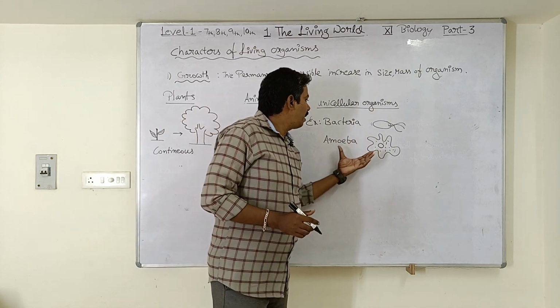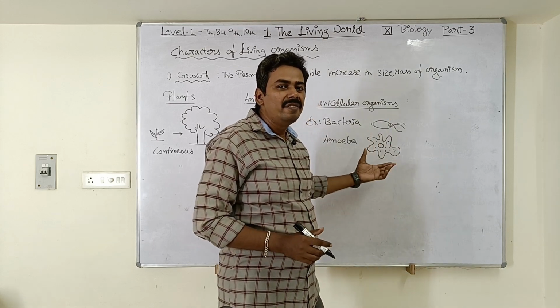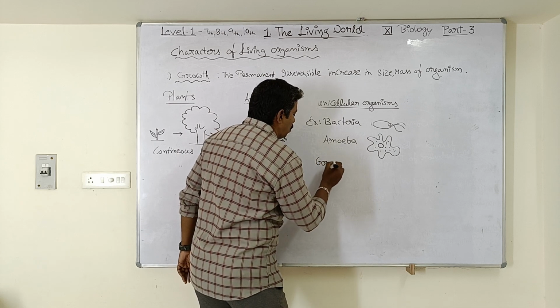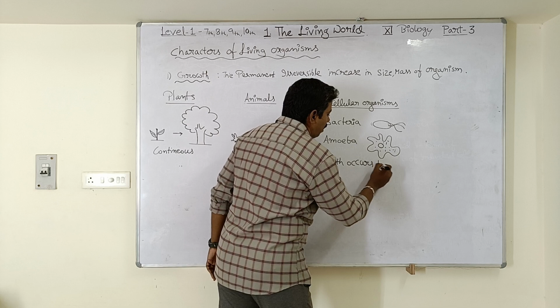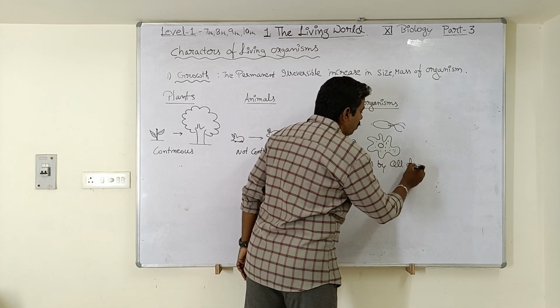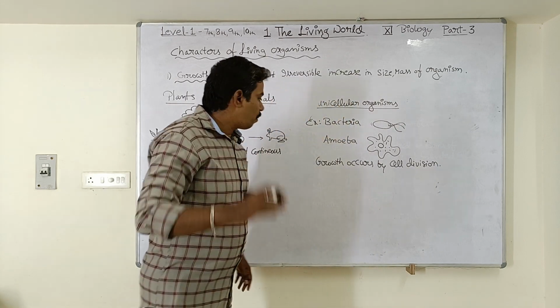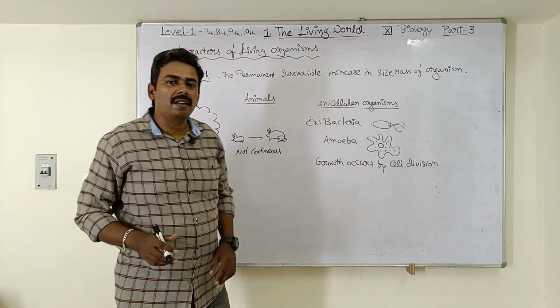So how will growth take place in these unicellular organisms? Growth occurs by cell division. So by what process does growth occur? Growth occurs by cell division. Note down this point, students, very important. Growth occurs by cell division in unicellular organisms.